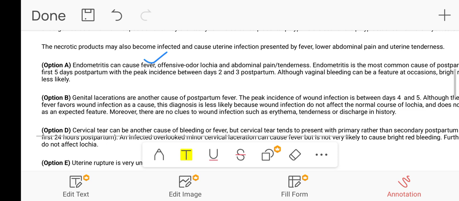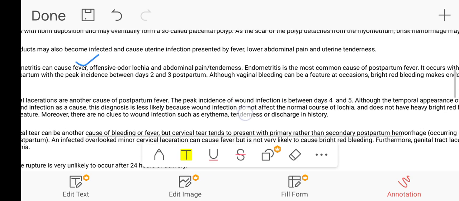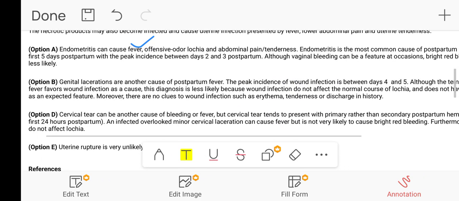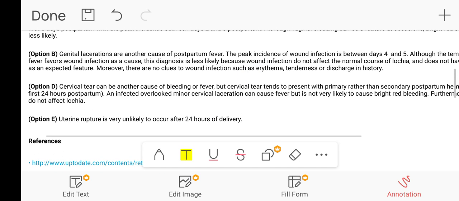Genital laceration is another cause of postpartum fever, usually presenting between day 4 and day 5, but the patient here is presenting with bright red bleeding, so this is not favoring it. Then cervical tear, we already discussed, is not presenting with secondary postpartum hemorrhage. Usually they present with primary postpartum hemorrhage, and uterine rupture is very unlikely to occur after 24 hours of delivery.